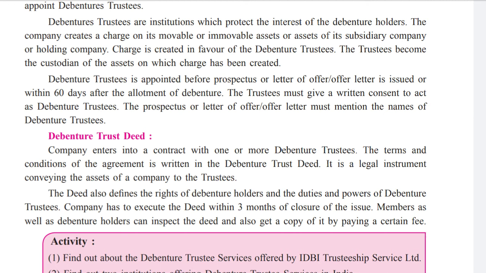What they do is take these assets into their custody so that they can be sold or mortgaged, whatever has to be done, so that against those assets proper payment is made towards debenture holders. Now, the debenture trustee is appointed before the prospectus or offer letter is issued, or within 60 days after the allotment of debentures. A letter or agreement has to be made with them.